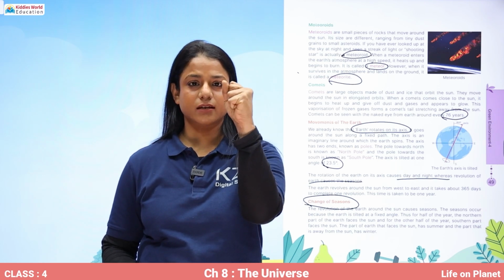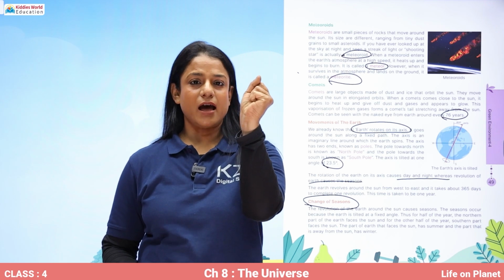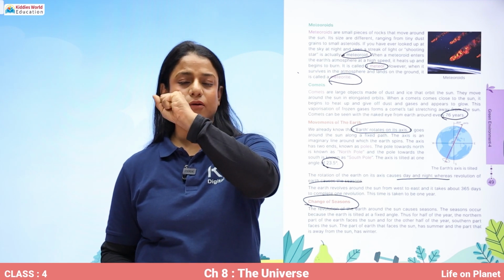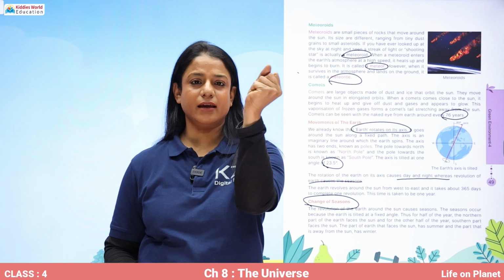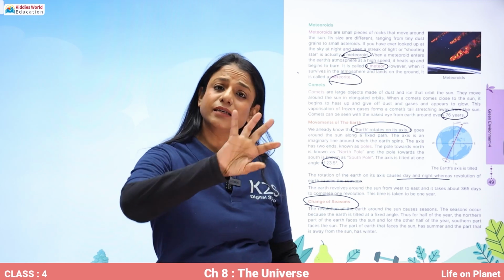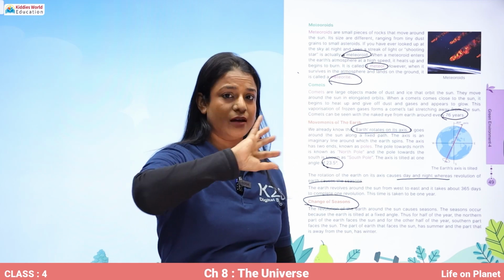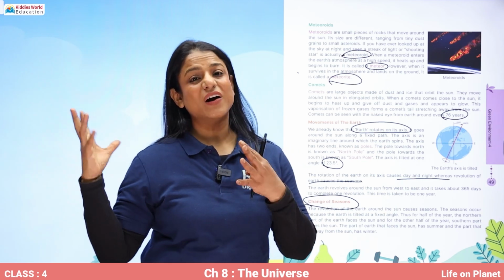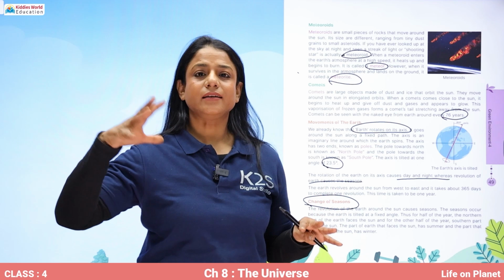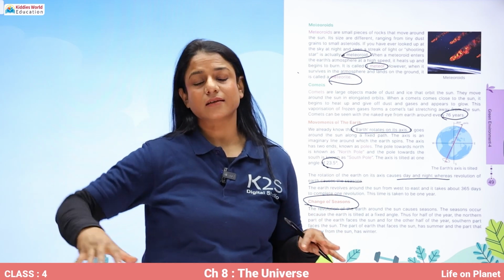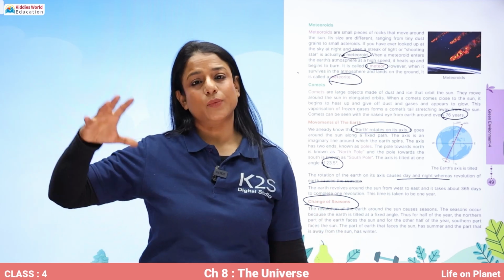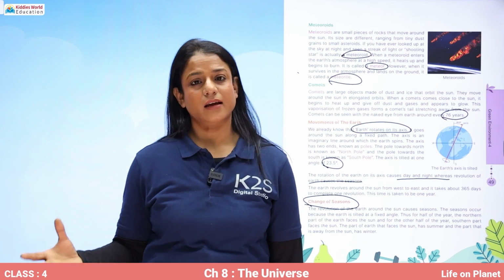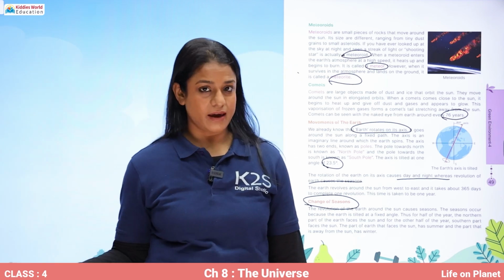It is tilted like this and it goes around the sun like this. When it is going around the sun, the part which is towards the sun has summers there, and the part which is away from the sun has winters there.